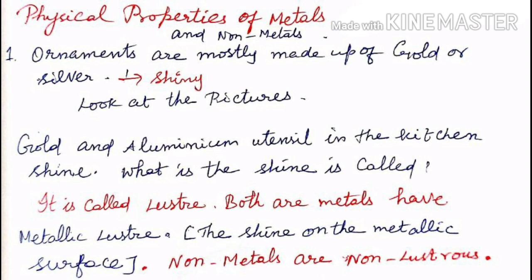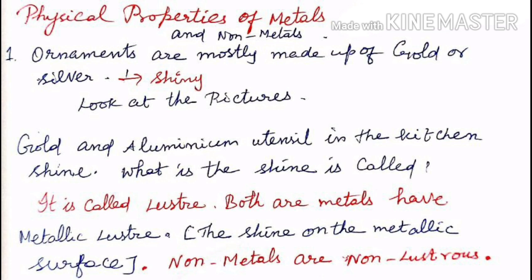They are shiny in appearance. Even the aluminium utensils in the kitchen are also shiny. What is this shine called? It is called luster. Metals have metallic luster, that is, they shine on the metallic surface.